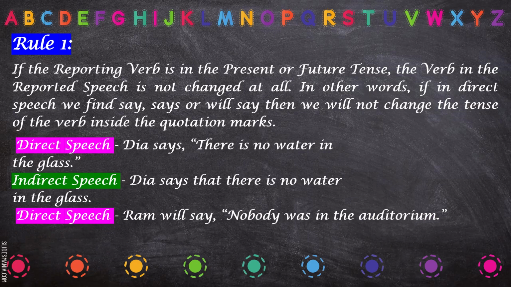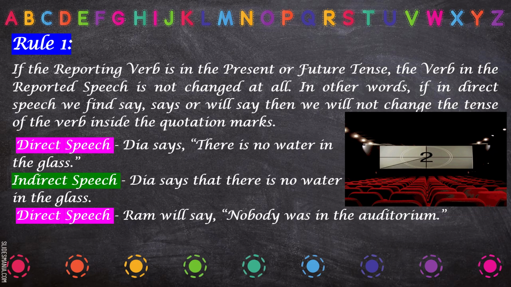I hope it is clear to you why we have not changed the tense in this sentence. Now next sentence, Ram will say nobody was in the auditorium. Here you can see the reporting verb is in future tense. And what is the first rule? That when the reporting verb is in present tense or future tense, then we don't change the tense of the reported speech. So again, what are we going to do?